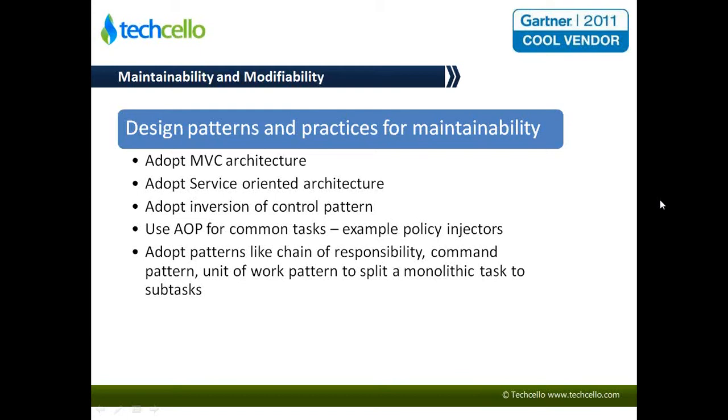For example, AOP can be used wherever you are instrumenting, wherever you are catching exceptions, and so on. Adopt patterns like chain of responsibility, command pattern, and unit of work pattern, which split a single monolithic task into multiple subtasks and perform them.